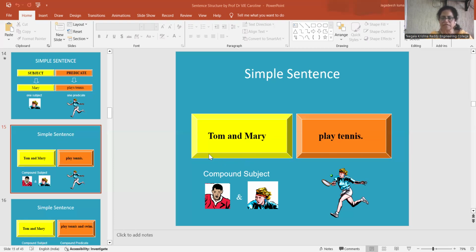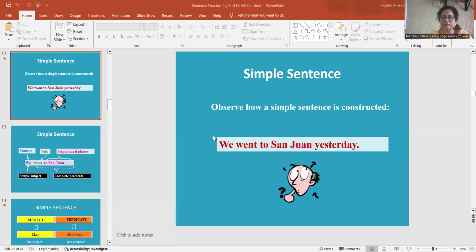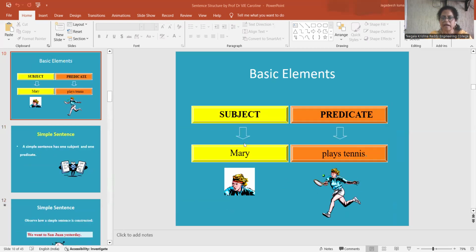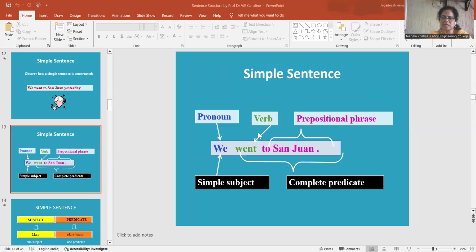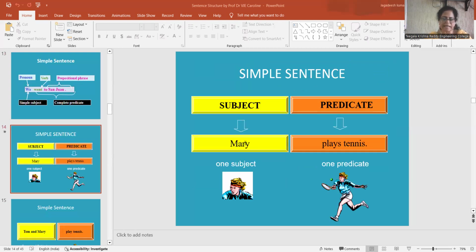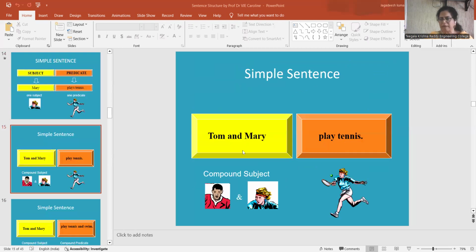A simple subject in a simple sentence, as we have seen earlier, is a single subject and a predicate. In the simple sentence, if you observe the second example, Tom and Mary play tennis, that means it has a compound subject, Tom and Mary.